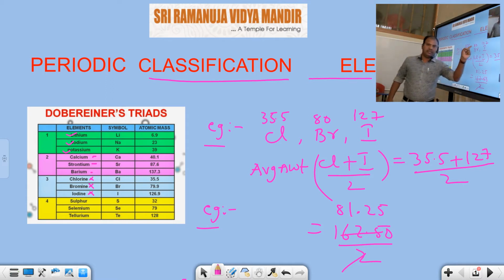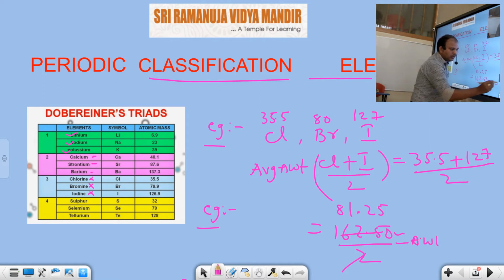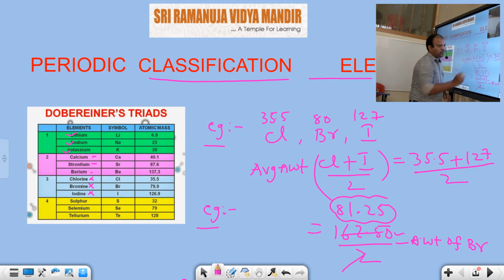The atomic weight of the middle element is 80. This value is 81.25. That means this is nearly equal to the middle one. That's why it is approximately equal to the atomic weight of bromine, because bromine atomic weight is 80. According to this calculation we get 81.25. That's why chlorine, bromine, iodine are also Dobereiner triads.